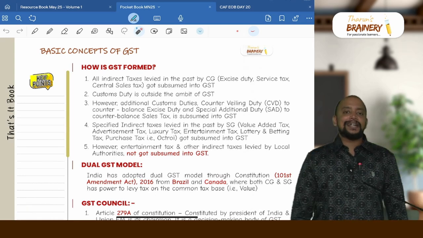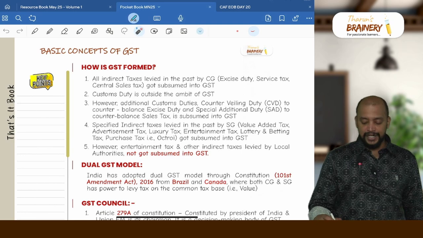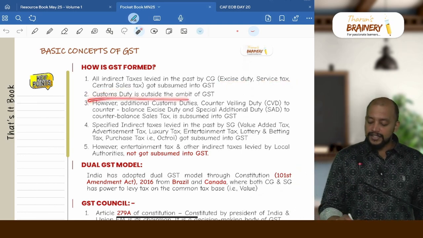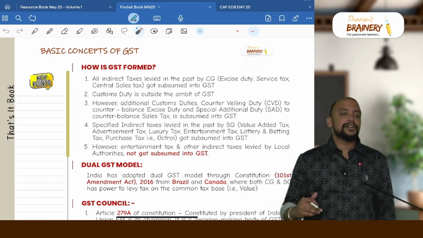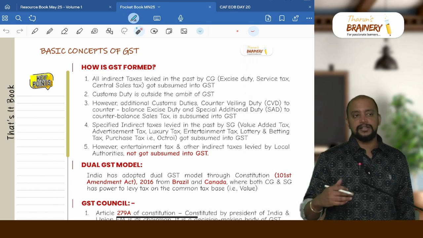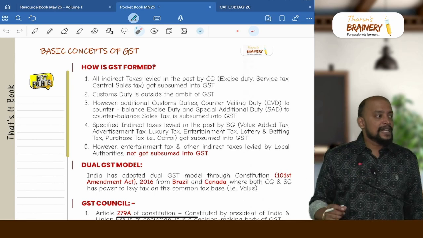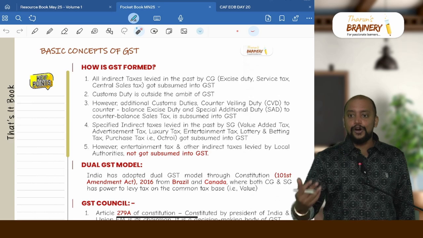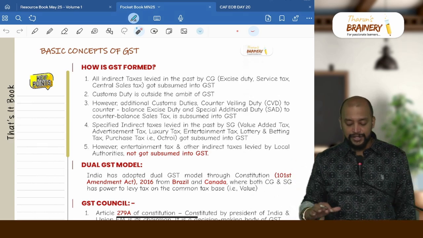As we all know, all indirect taxes levied by the central government except customs duty got subsumed into GST. That is, excise duty, service tax and central sales tax got subsumed into GST. Customs duty is outside the ambit of GST, not subsumed into GST. However, we have some additional customs duties, that is CVD and SAD. CVD is to counterbalance excise duty, called countervailing duty. SAD is to counterbalance sales tax, called special additional duty. These two also got subsumed into GST because the excise duty and sales tax got subsumed into GST for that reason.